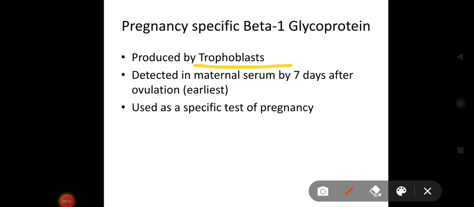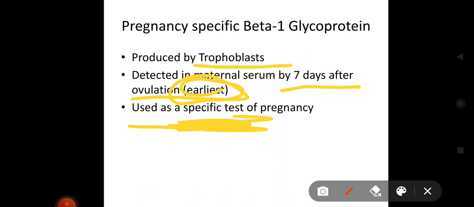Next is pregnancy specific Beta-1 Glycoprotein. It is produced by trophoblast and detected in maternal serum by 7 days after ovulation. It is the earliest detected, and hence it is used as a specific test for pregnancy.